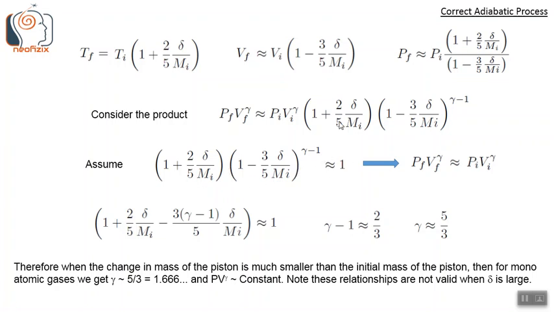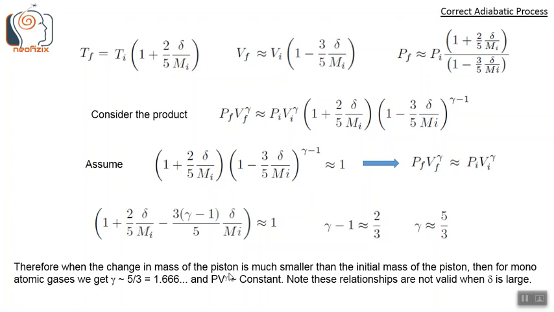If this is nearly 1, then we get Pf Vf to the power gamma nearly equal to Pi Vi to the power gamma. Now this expression, if it is nearly equal to 1, using Taylor expansion approximation, we get this equation, which implies gamma minus 1 is nearly 2 by 3, or gamma is nearly 5 by 3.